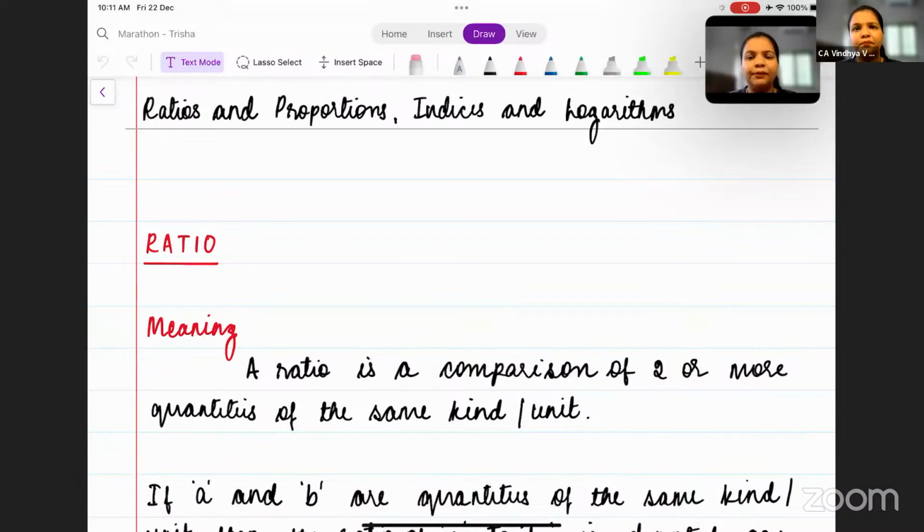For example, if I have to prepare, let's say, lime soda, correct? If you have to prepare lime soda, what do you add? You have a concentrate in a glass, and for that, you will add soda to it. So what do you have here? You have concentrate and soda. Now, both these quantities can be measured in terms of milliliters, ml, correct? But if I consider milliliters and if I consider kgs, can I have a meaningful comparison?